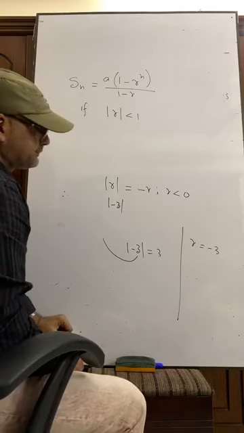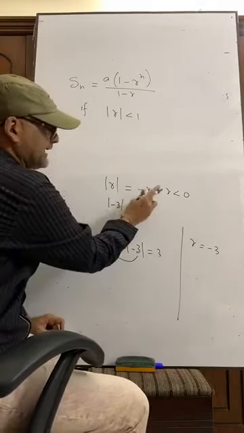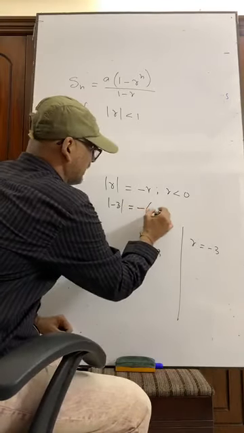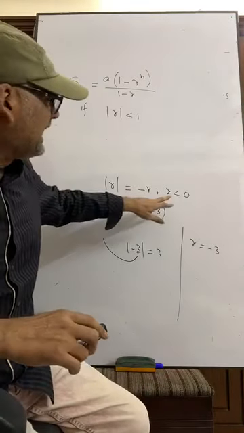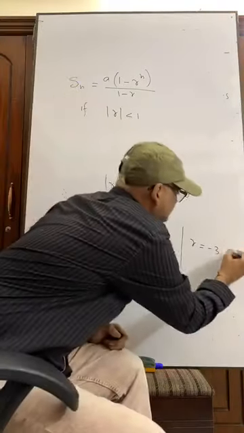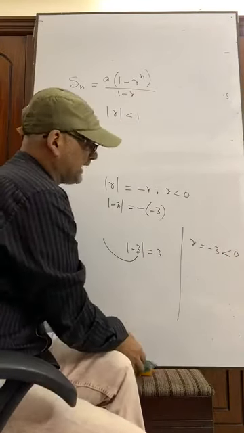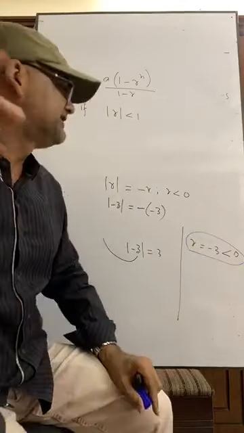That's good. Then this is equal to, what is the formula? Minus r. What is r? r is minus 3. As r is less than 0, r equals minus 3, which is less than 0.